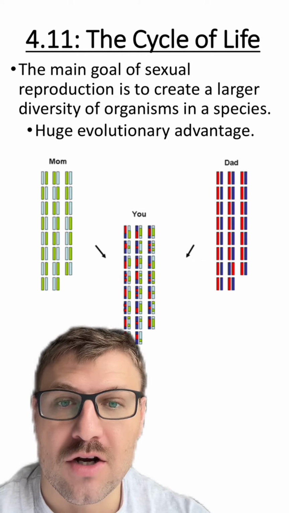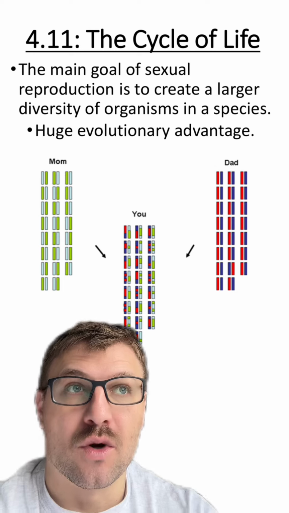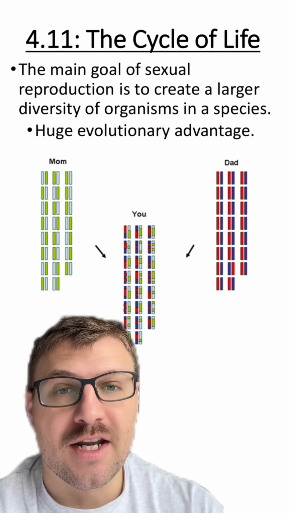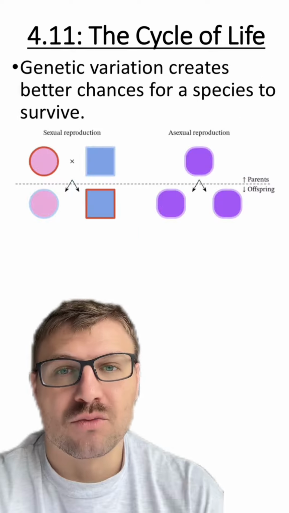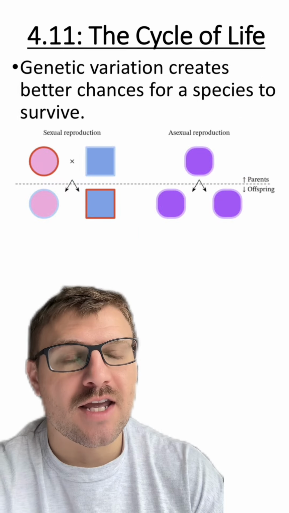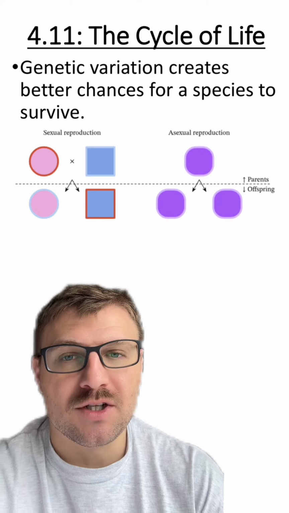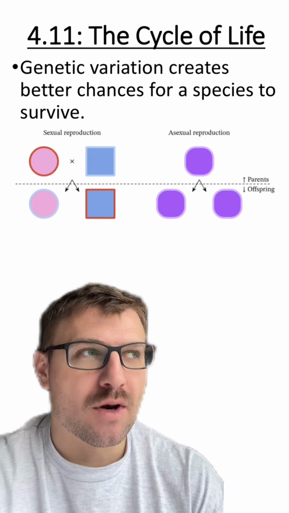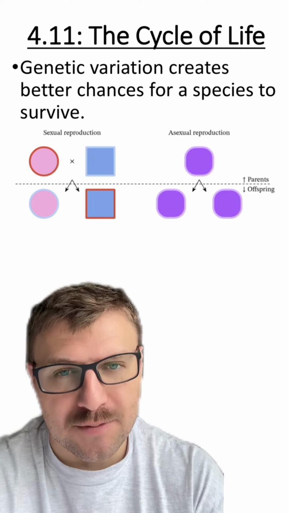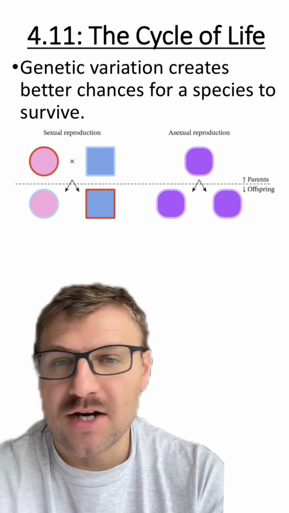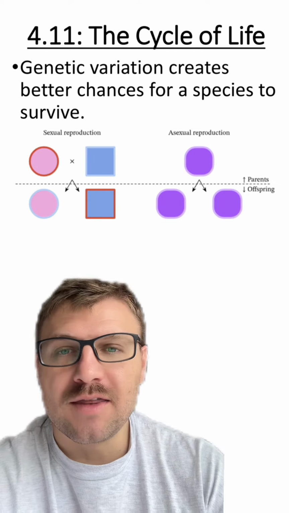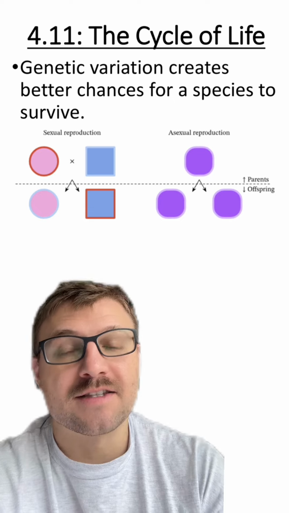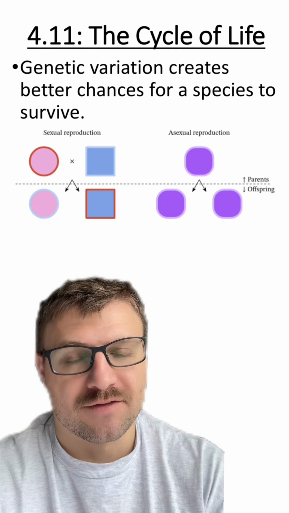This again, in turn, creates another offspring or the next generation that's just going to be genetically different than the parents. Sexual reproduction creates genetic variation, and that creates a better chance for a species to survive. Asexual reproduction typically is faster, but they don't have as much genetic diversity in their offspring. So there are trade-offs between sexual and asexual reproduction, but the main thing we're going to focus on with this section is that sexual reproduction creates genetically different offspring.